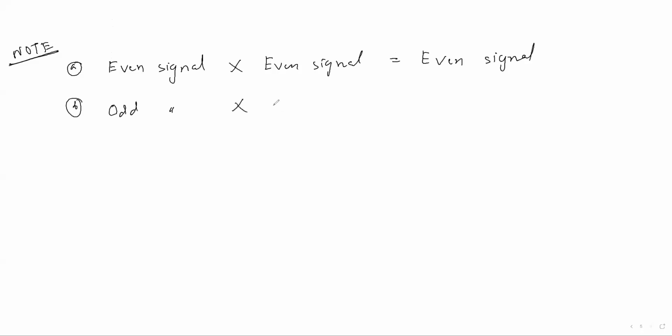Take it as a point. If we multiply an even signal with another even signal, we'll get another even signal. The resultant signal will be even only. Like that, if we multiply an odd signal with an odd signal, then we'll get an even signal.